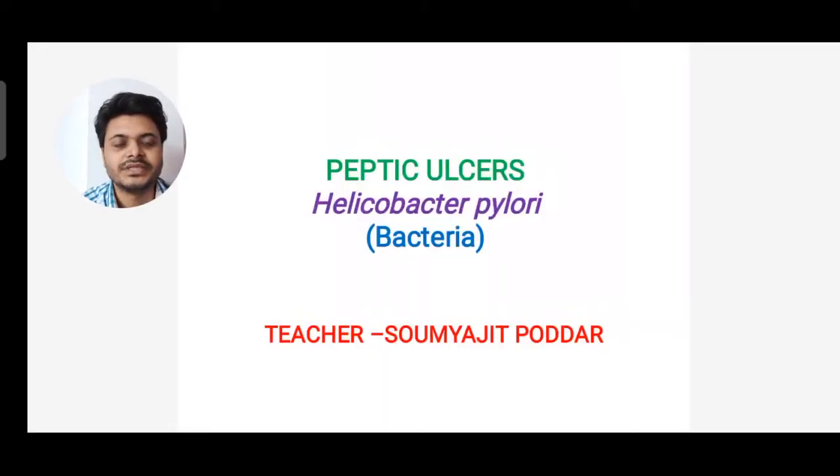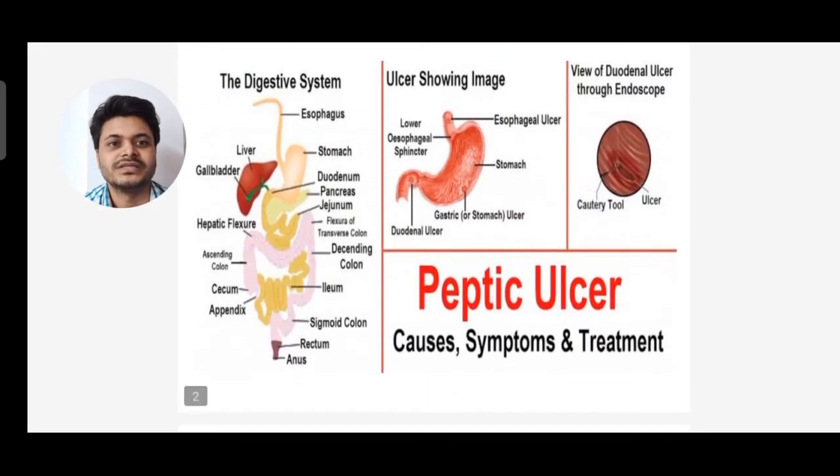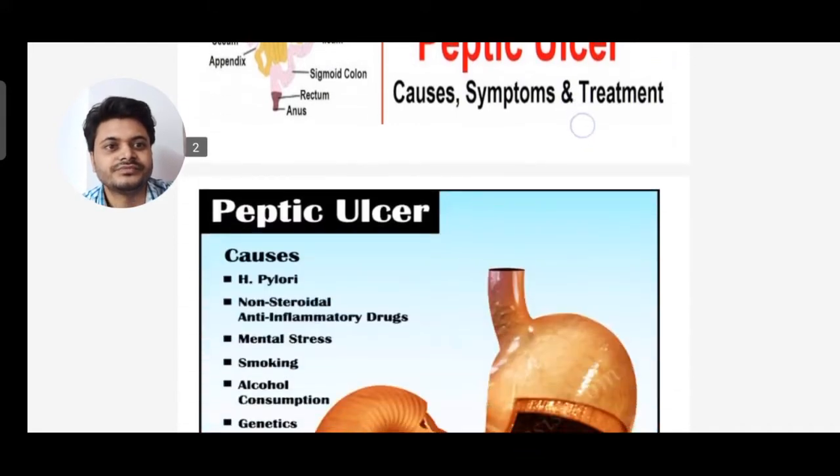So let's start with the topic peptic ulcer. Here in the disease peptic ulcer, you can see a pathogen, that is bacteria, specifically Helicobacter pylori. It causes peptic ulcers. You can see the digestive system ulcer image, a view of the duodenal ulcer through an endoscope. You can see the stomach where the ulcer image is shown.